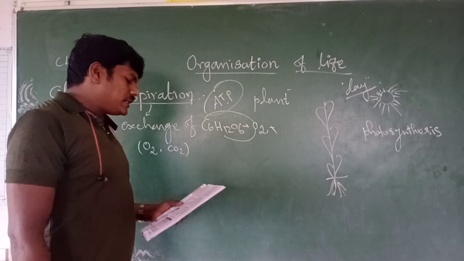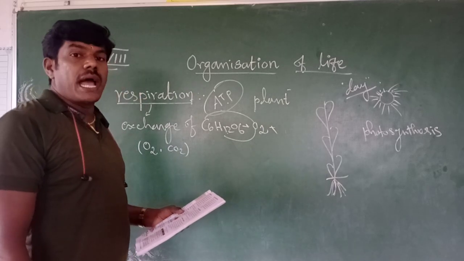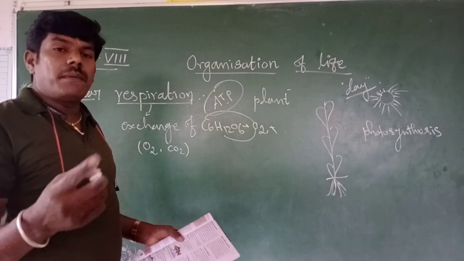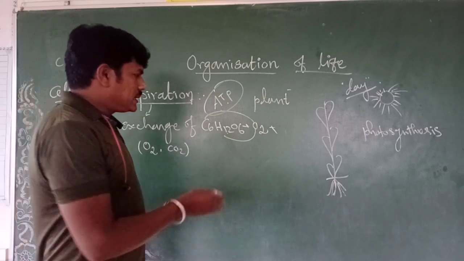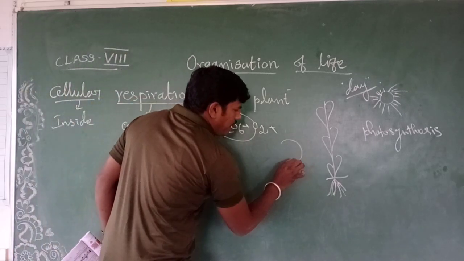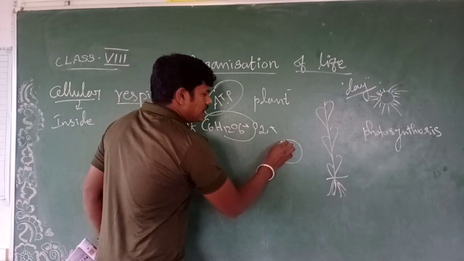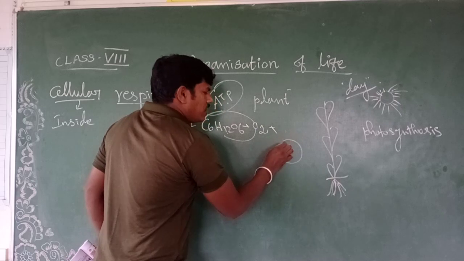Cellular respiration takes place in the cytoplasm and mitochondria. Cytoplasm means what? The cell itself, the matrix substance. Just imagine this is a cell; in some textbooks it is shown with dots.